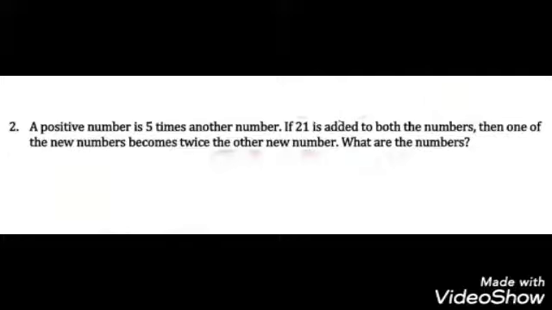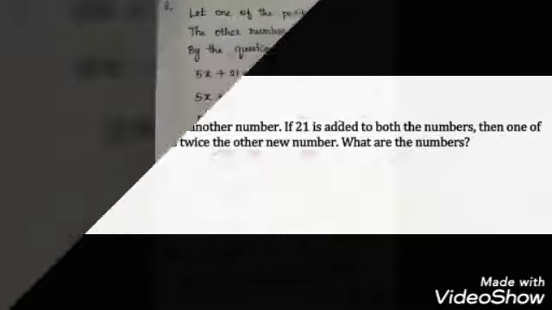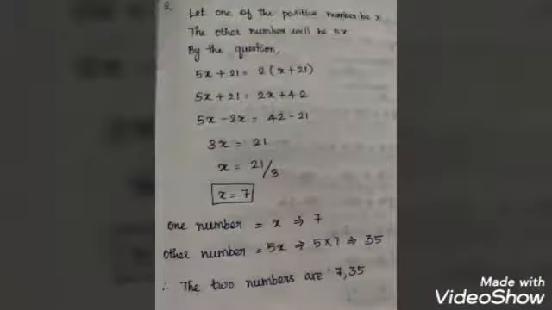Then one of the new numbers becomes twice the other new number. Okay, now we will see. Let one of the positive numbers be x. The other number will be 5 times that positive number, so 5x. By the question we are adding 21 to both the numbers. Finally, one is twice the other. So 5x plus 21 equal to 2 into x plus 21.